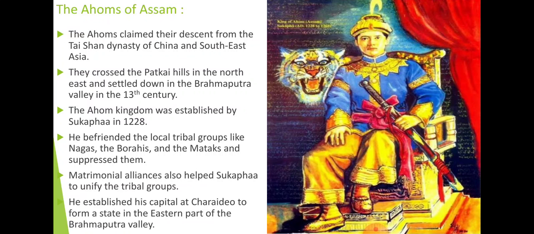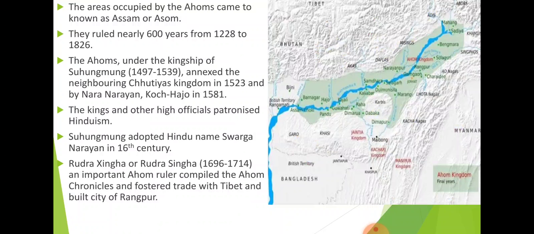So that Tai became Ahom when they started residing in the Indian subcontinent. There you can see the picture of Sukapha, who was considered the establisher of the Ahom dynasty in the Indian subcontinent.